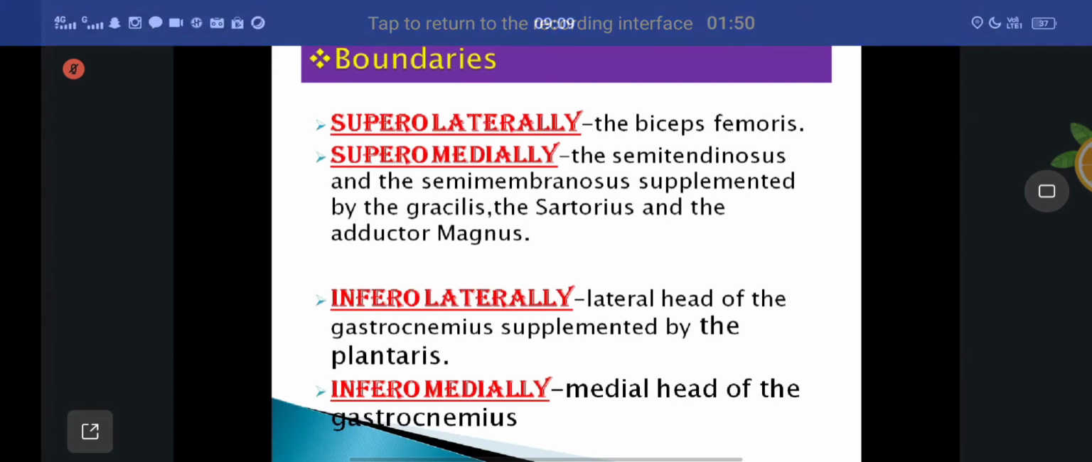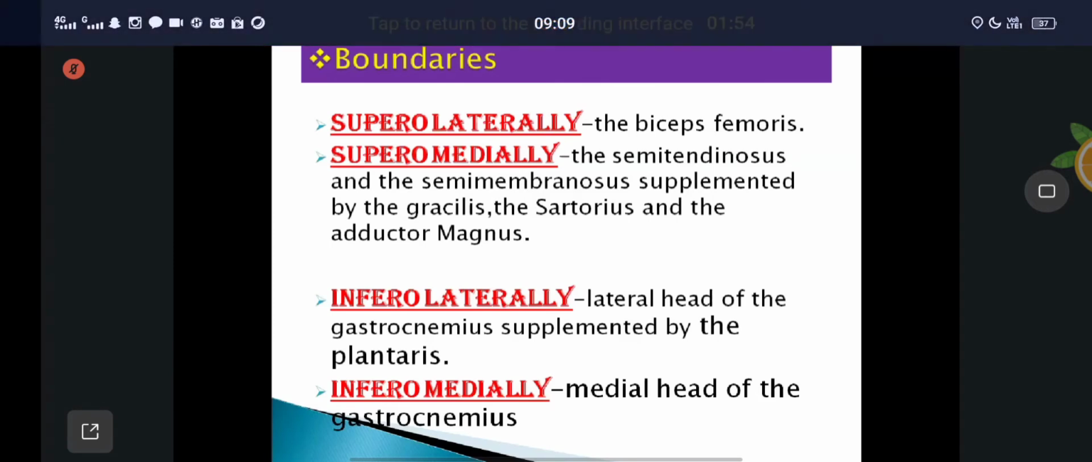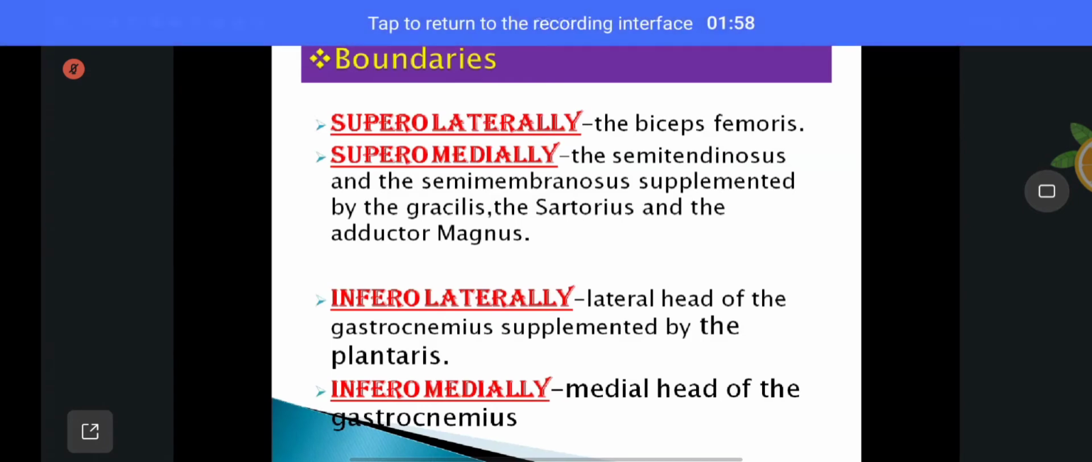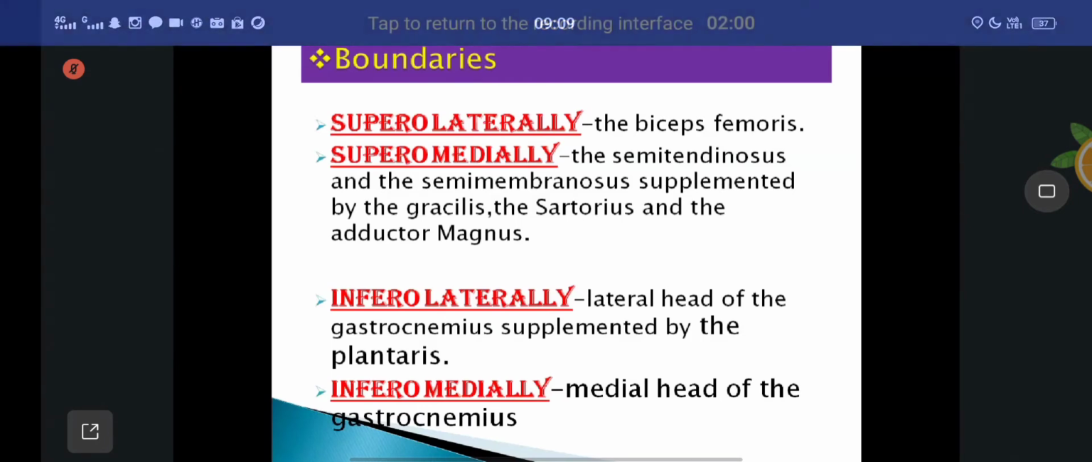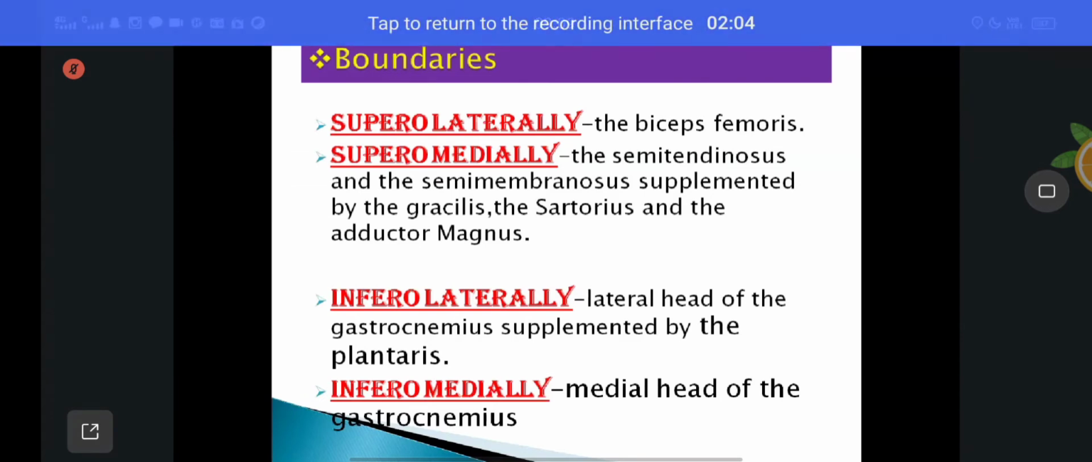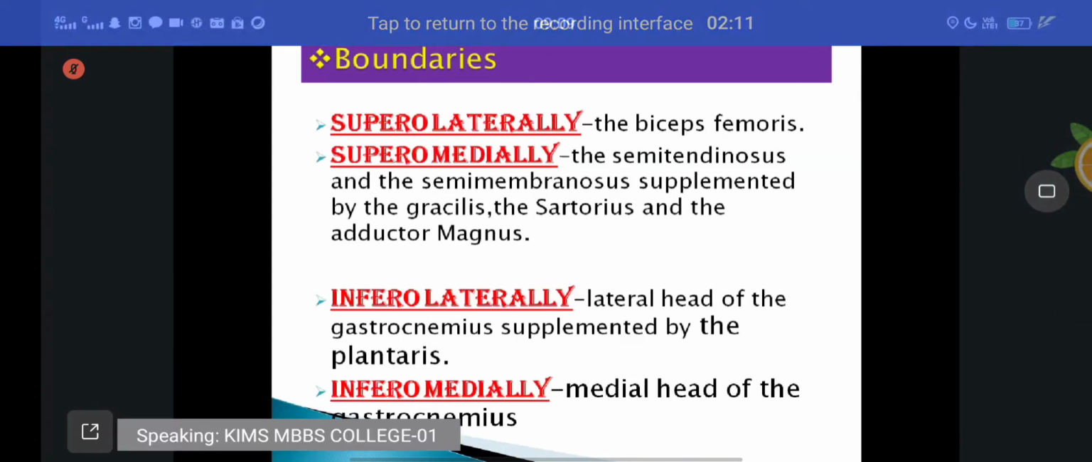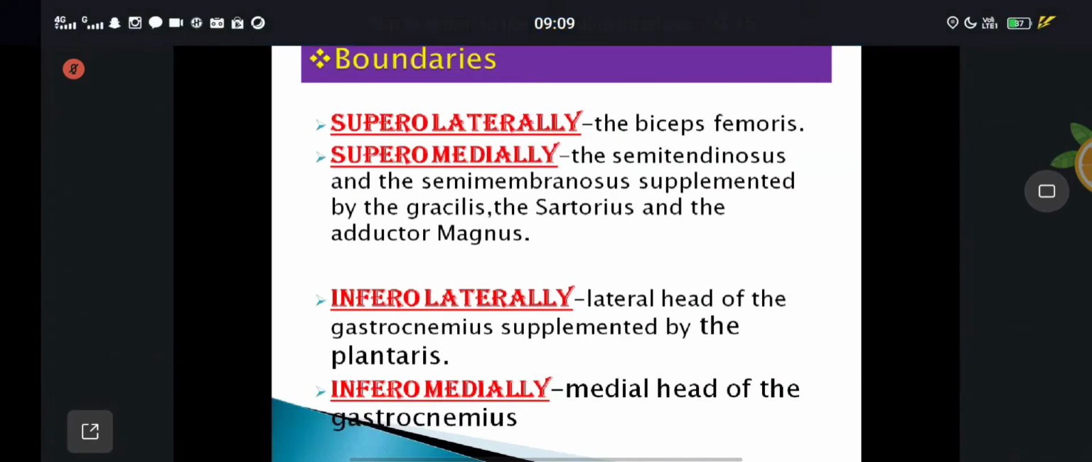I will repeat one more time. The superolateral is formed by biceps femoris. Superomedial is formed by semitendinosus and semimembranosus. Understand? Supplemented by gracilis, sartorius and adductor magnus. Inferomedial is formed by the medial head of the gastrocnemius. Inferolateral is formed by the lateral head of the gastrocnemius and plantaris muscle. Those are called the boundaries of the popliteal fossa.